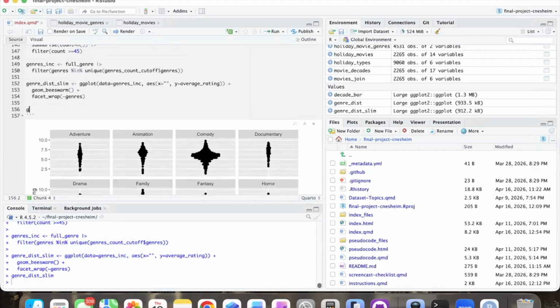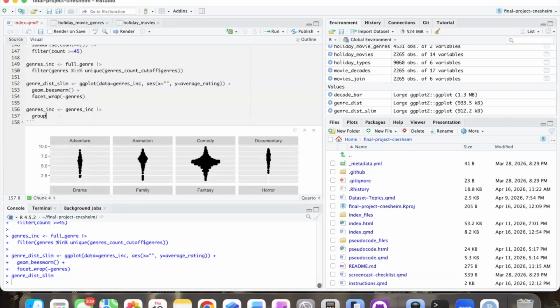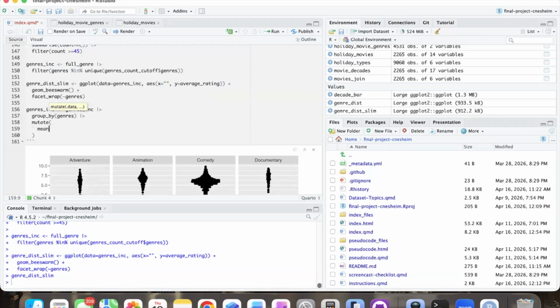So we're going to keep using our genres included because we don't want to use genres that we don't want to look at. We're going to pipe that and we're going to group by genre again. Then we're going to mutate. So what we're going to do is mean rating, very similar to what we've done earlier. So we're going to take the average rating for each genre type. Then we're going to remove the NAs, like I said earlier, because if it doesn't have a rating, then it's not very useful to us.